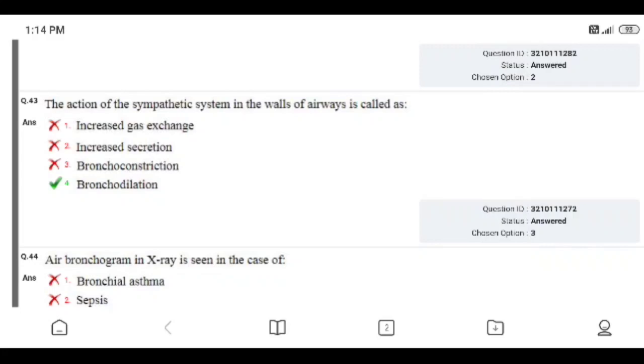Question number 43. The action of the sympathetic system in the wall of the airway is called, options: increased gas exchange, increased secretion, bronchoconstriction, bronchodilation. Right answer is 4, bronchodilation. I made a mistake here unfortunately. I chose option 3.